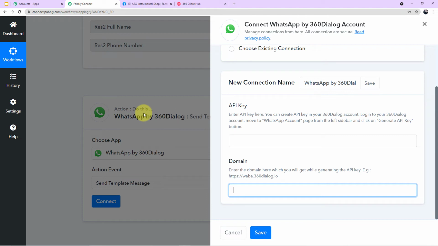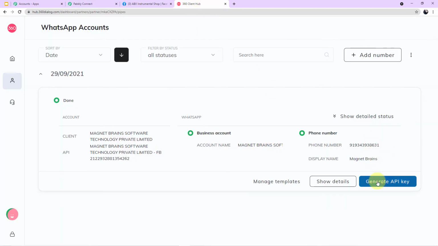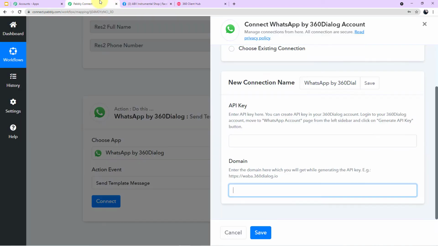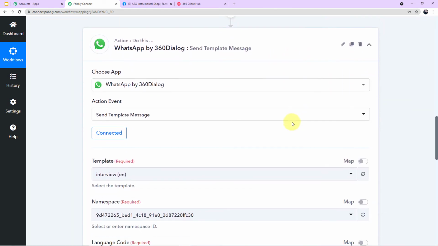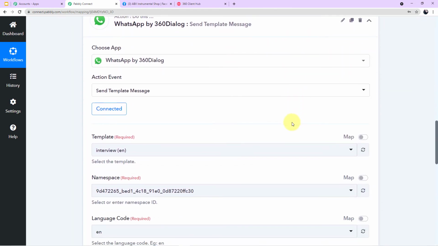Now because of some security reasons, I cannot show you this process. And as I have told you, this process is a one-time process. So I have already generated my API key and the domain. Simply I have to paste it here accordingly and I'll click on save. So let's meet in our workflow directly, guys. Let me complete this process. Okay guys, as you can see on my screen, I have been successfully authorized and back to my workflow.